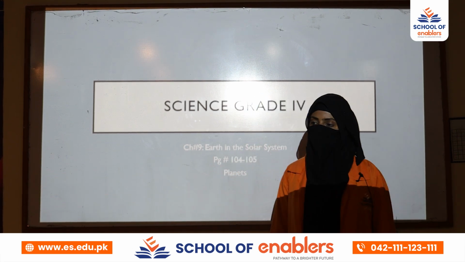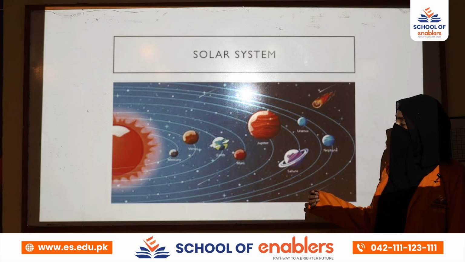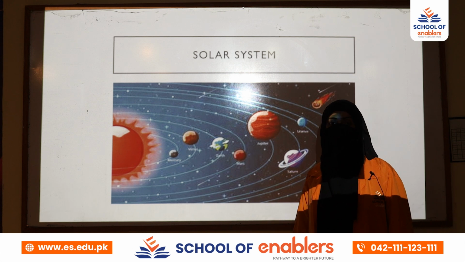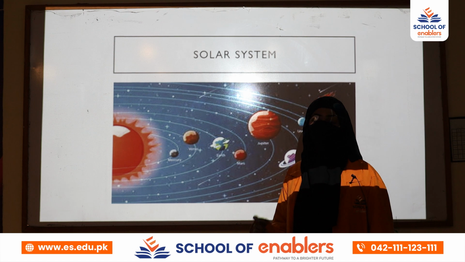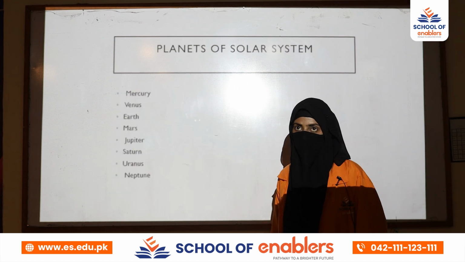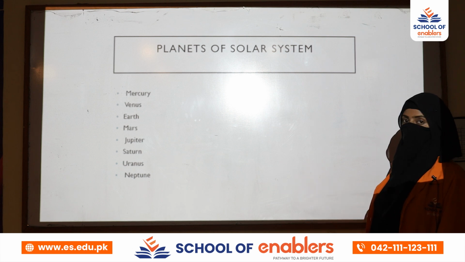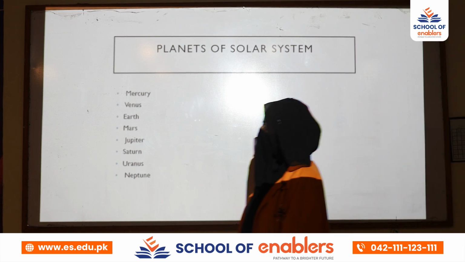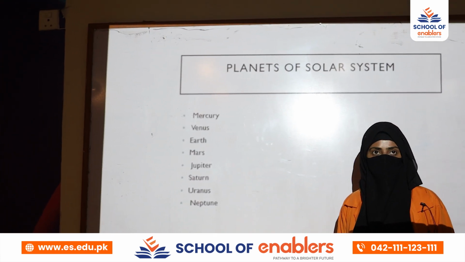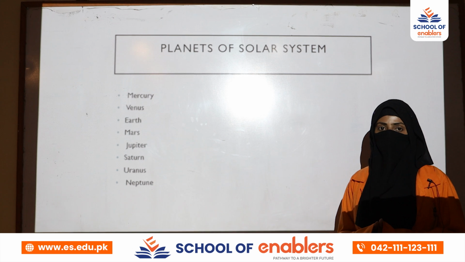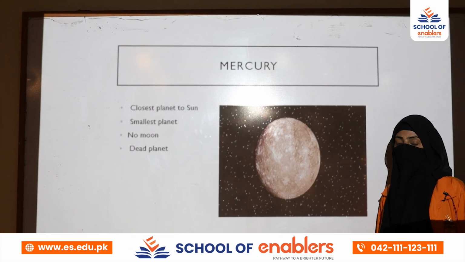So we have started chapter number 9, Earth in the solar system. Now we are going to move towards the explanation of the planets that are present in the solar system, or that are revolving around the sun. We have already read the names of these planets: Mercury, Venus, Earth, Mars, Jupiter, Saturn, Uranus and Neptune. These 8 are the total planets present in the solar system. So we are going to explain these planets.